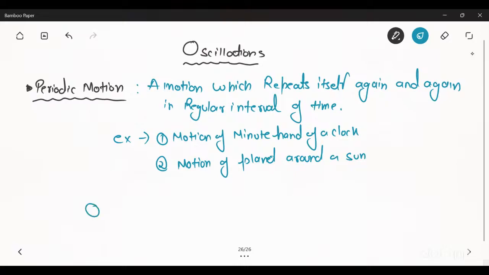Suppose this is the sun and this is our planet. It will repeat itself again and again to this position. This is known as periodic motion.